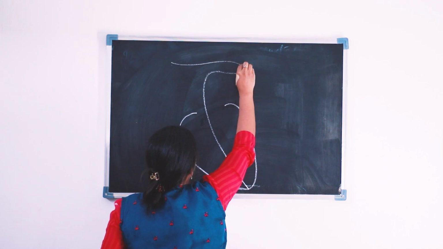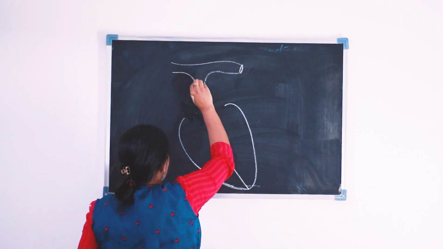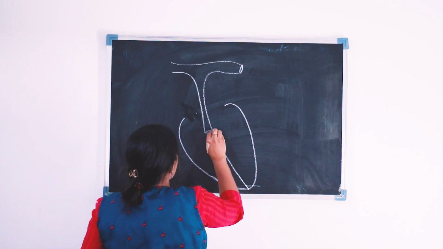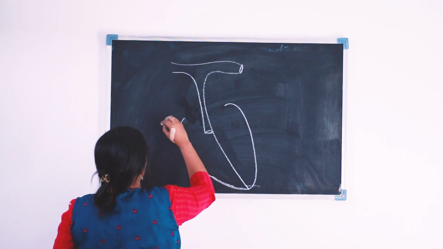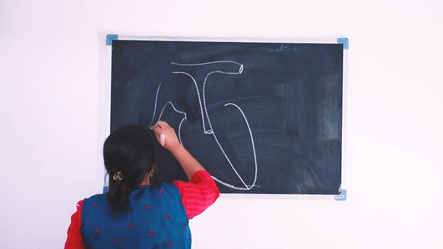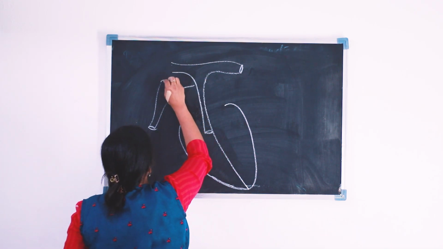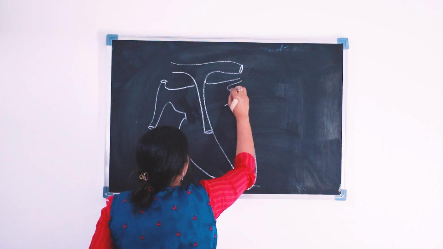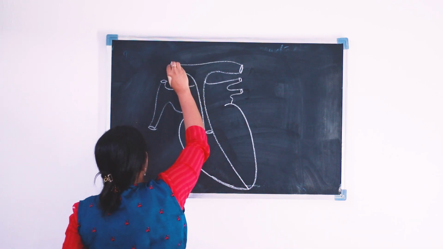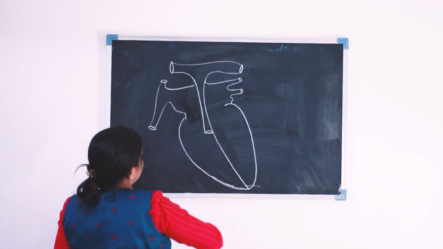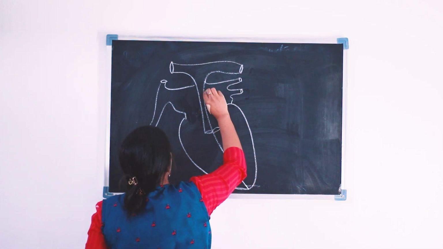Now I am drawing this pulmonary artery. Students, you can also draw with me. This is the pulmonary artery, here is the inferior vena cava, here comes the superior vena cava, and now we can see the pulmonary veins here. So this is an easy diagram. This is one of the easy diagrams. Okay, we can draw like this.